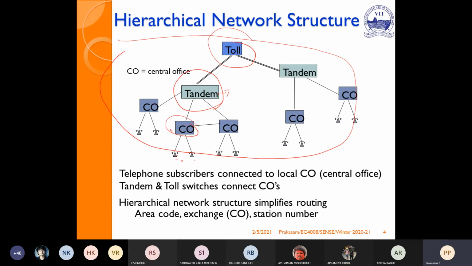This is our local exchange. From here, it will go to the next main exchange. From there, it will go to the overall exchange, which is available in any city. From here, it will go to the next layer. Then it will go to the local exchange. Then it will reach the end users. So this is nothing but a hierarchical network architecture. It is like a systematic hierarchical method in the structure.